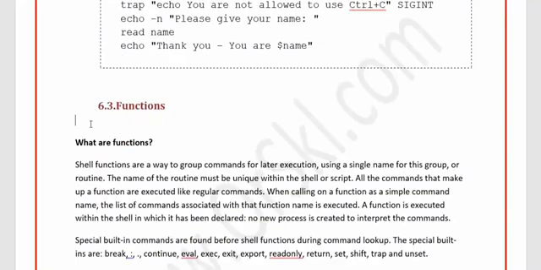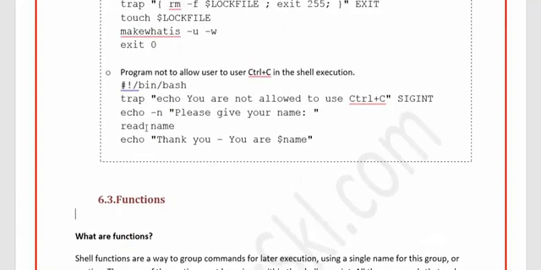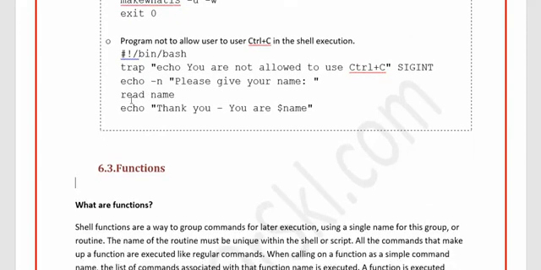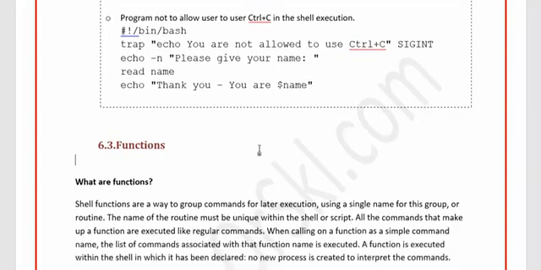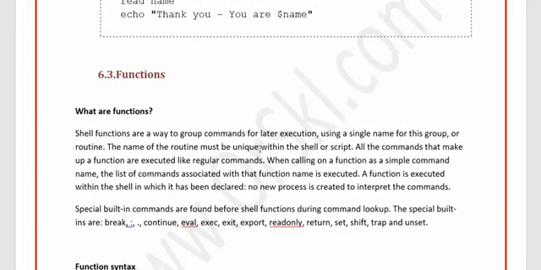The last topic is functions. Functions have no direct relation with the two topics that we have discussed so far, that is signals and traps. But instead, functions are very, very important for us to use throughout the scripting, because when do we basically use functions in any language that you have learned so far? It can be anything. You can also call your C language, a very basic C language. Why did we use functions? A function is something that we use when we have repetitive jobs to be performed, right?